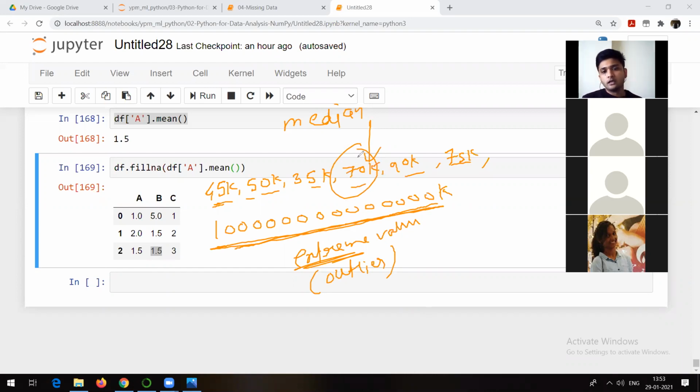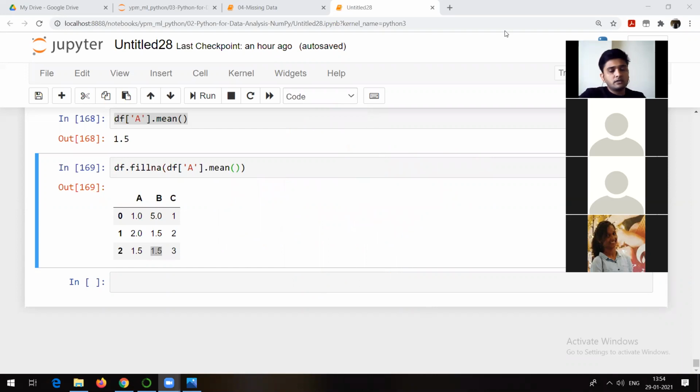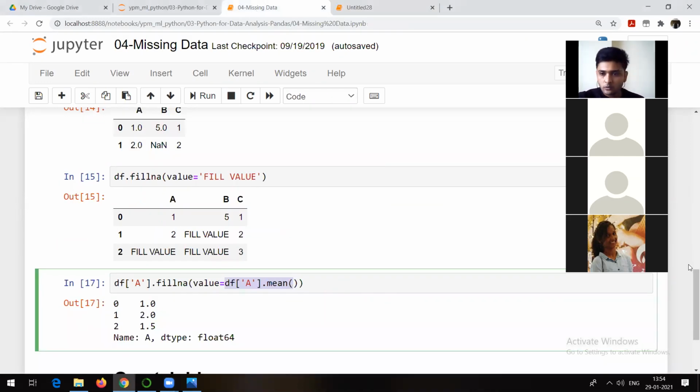Yes, sir. So that's the problem. In that kind of a case, one should not go with the mean. One should go with the median. Otherwise, if it's categorical data like a gender column, obviously you can go with the mode of that particular column. So that is all about missing data.